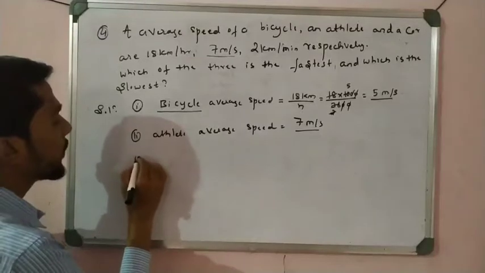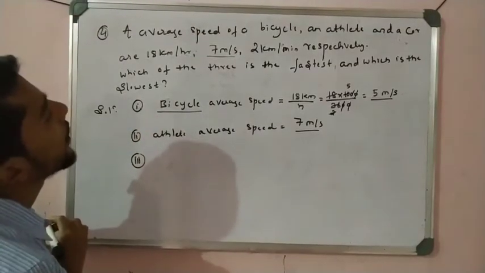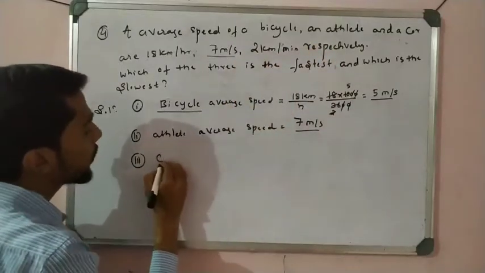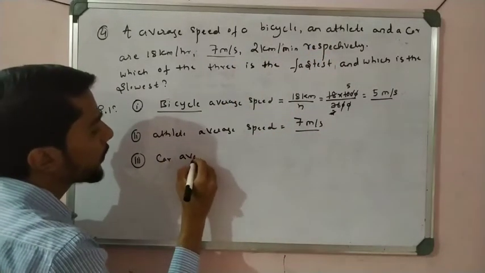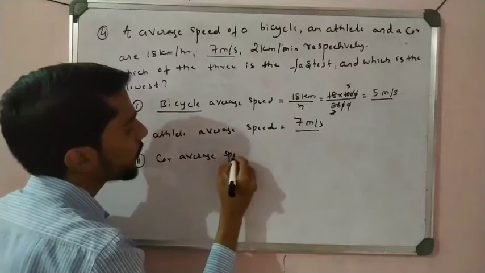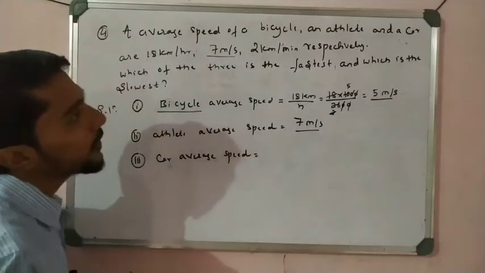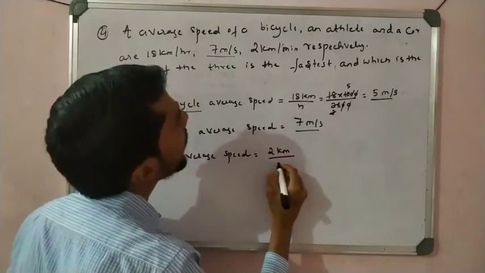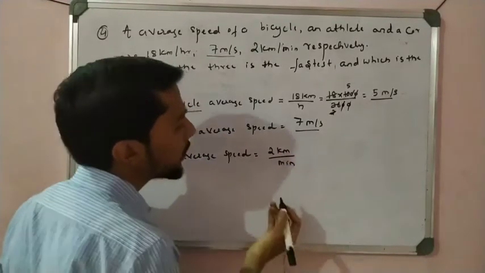Next, the third one, the car. The car's average speed is how much? It is given as 2 kilometer per minute, right? So it is important to know how to convert.